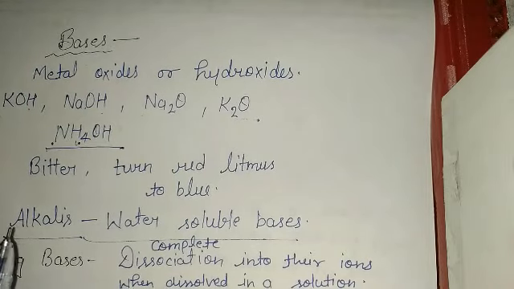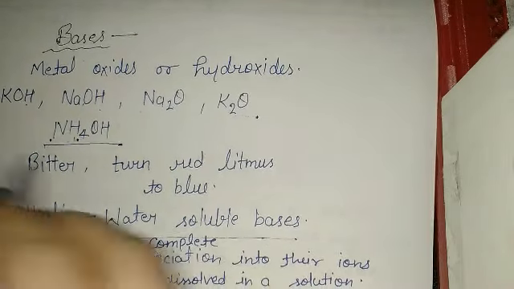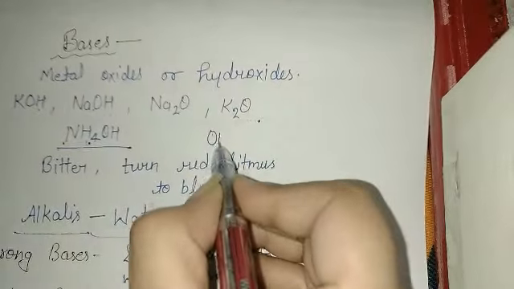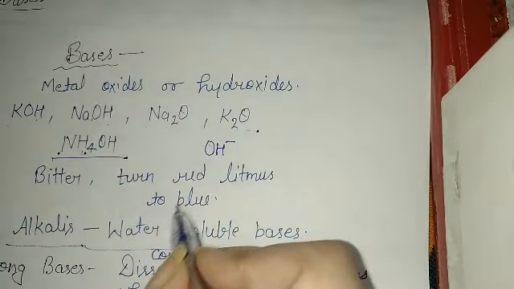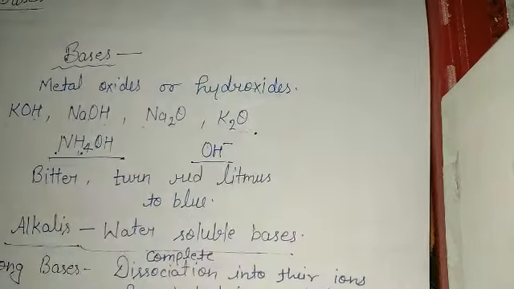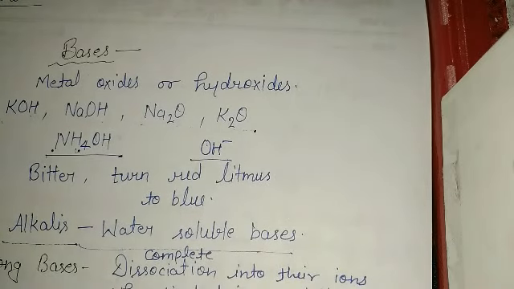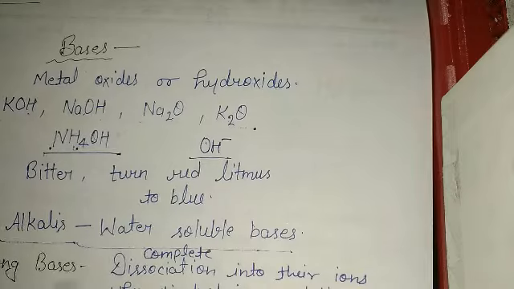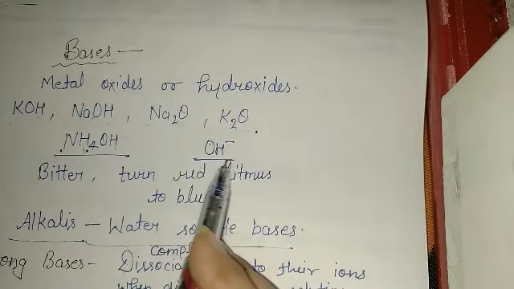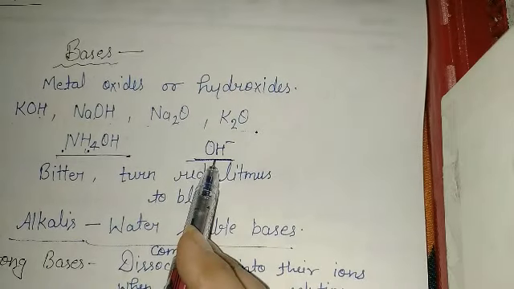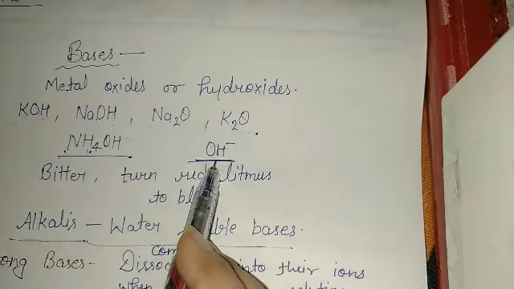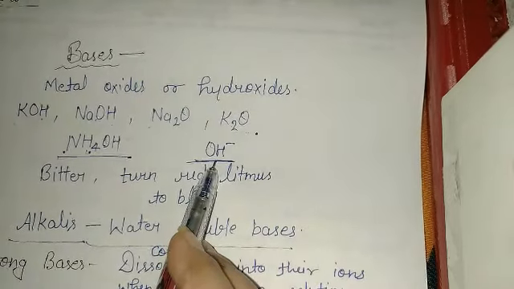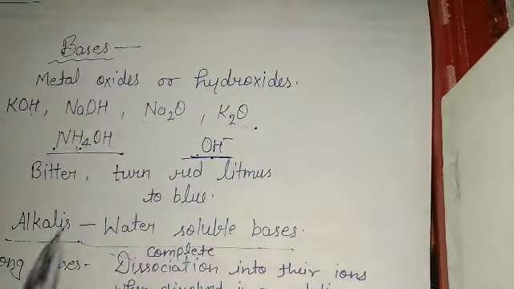The basicity of bases generally depends on the hydroxide ions they yield in water or in their solution. Whenever you dissolve bases in a solution, they yield hydroxide ions, or OH minus ions, and the basicity of bases is basically because of these hydroxide ions.